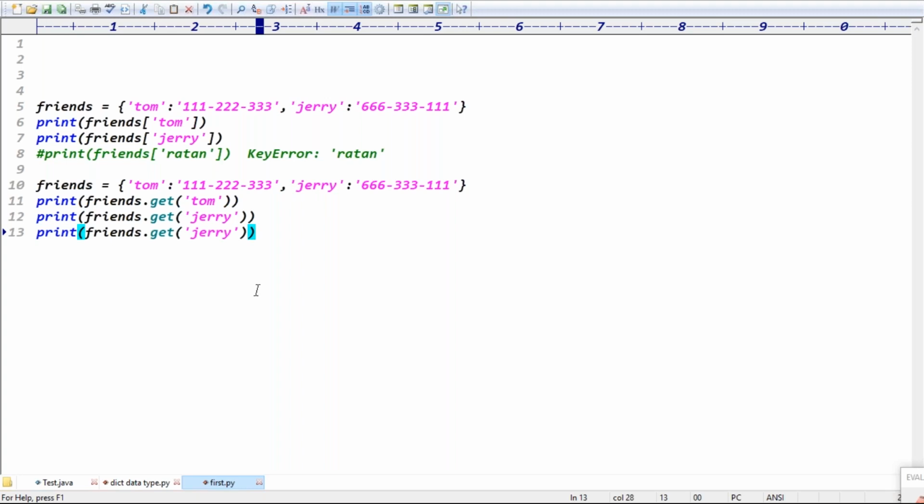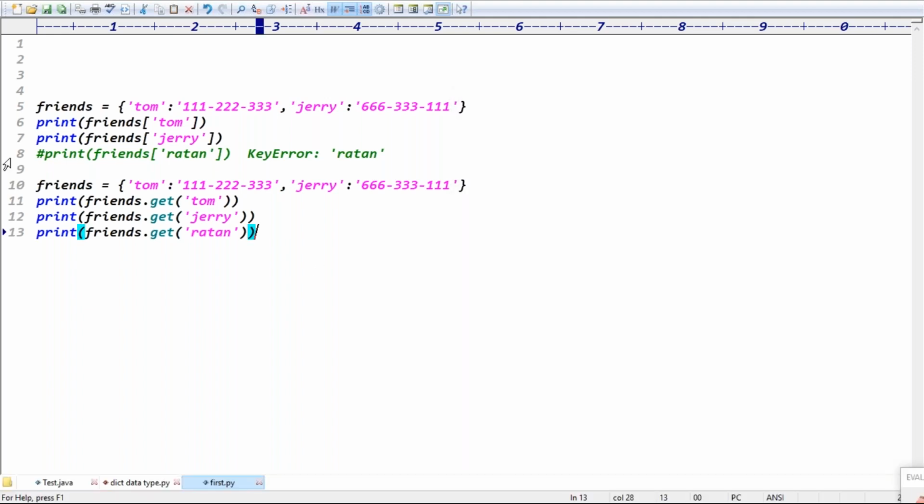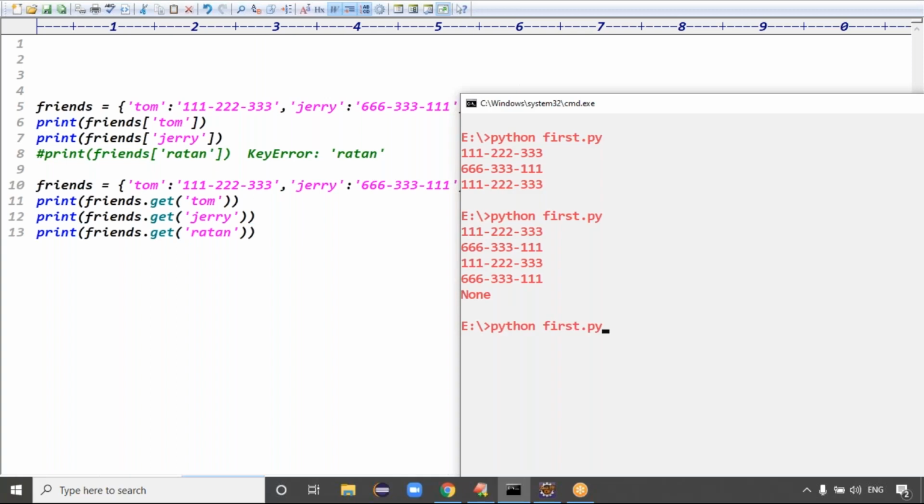Exactly. But in the function, guys, when you retrieve the data using the function, if the data is not present, then what will you get? You'll get none, guys, because the function's default return value is none, right? Exactly. That is the information, guys. Are you clear? So how many ways can you get the data from a dictionary in total? Two ways. One is based on the key, one is based on the get function.